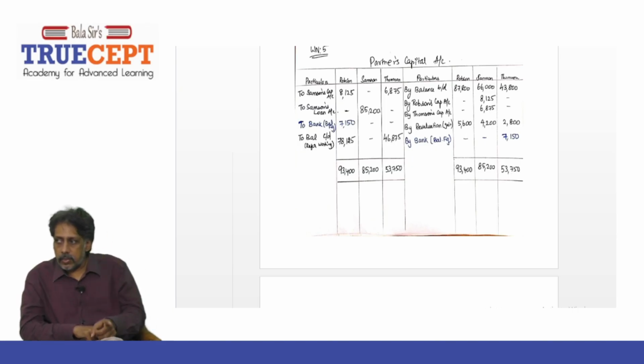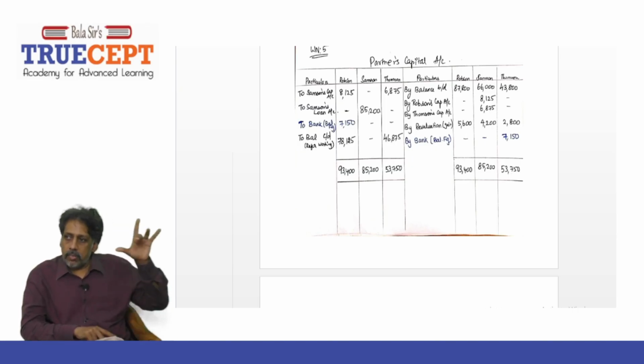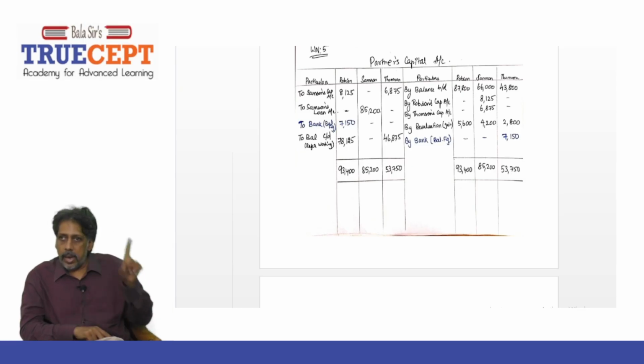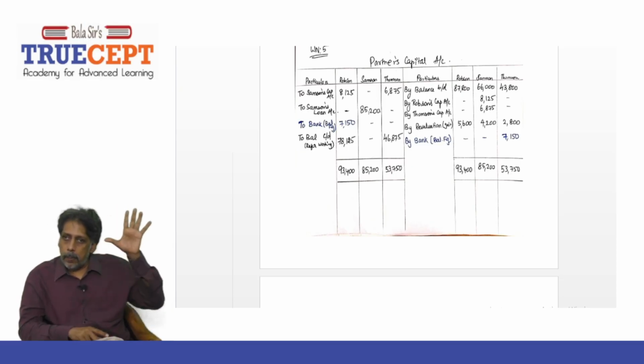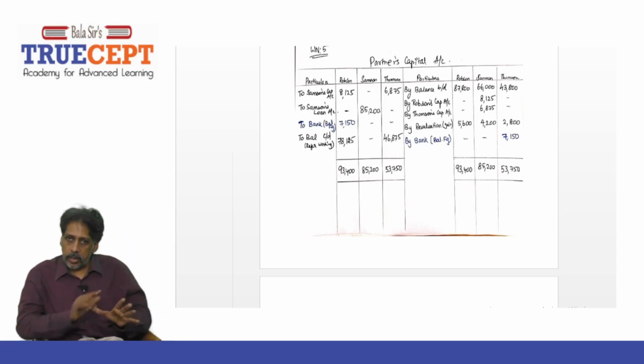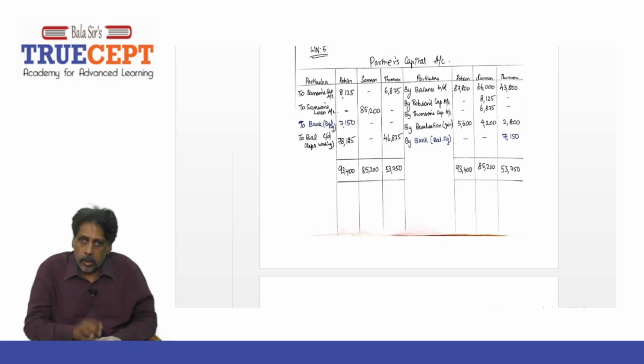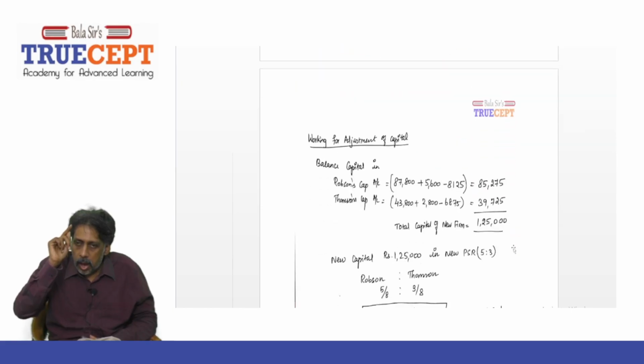That's the catch. So that is your adjustment of capital, AOC. What is that? Adjustment of capital. So please do not balance a partner's capital account straight away and write the amount by balance carried down.